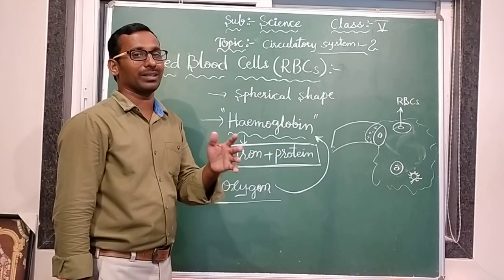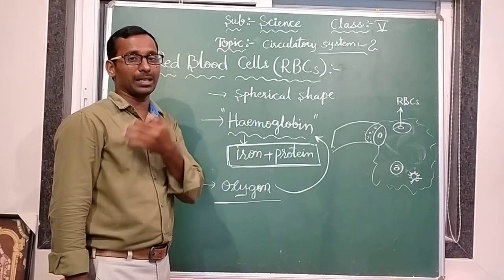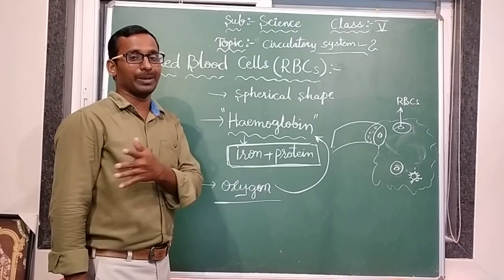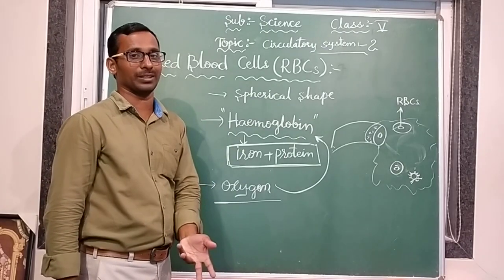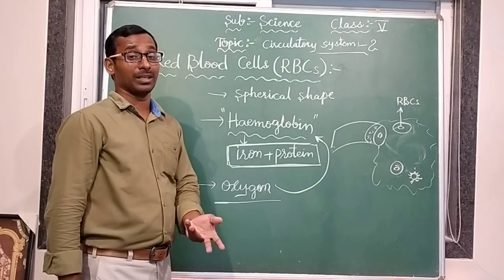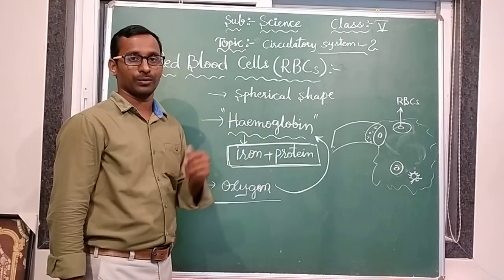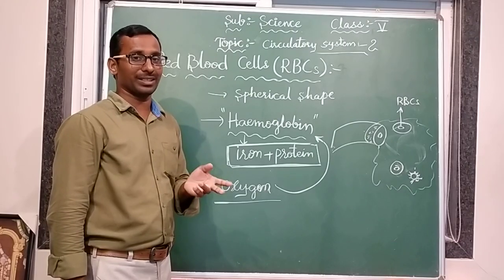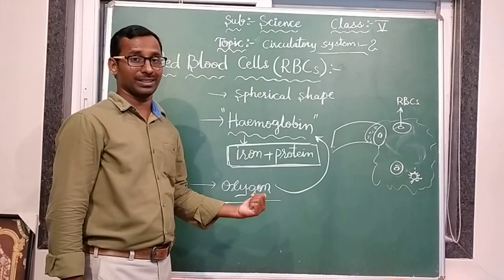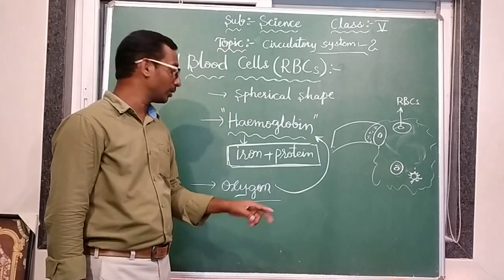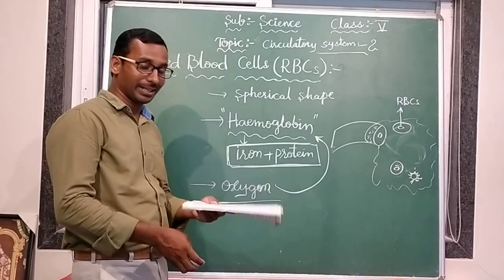Again, in the cell, carbon dioxide is produced. That is waste material. The blood brings it back to the lungs, where gases are exchanged, and carbon dioxide comes outside. Blood transports food, proteins and other essential substances, and in the same way it removes waste material. Here carbon dioxide is waste material, and it is removed by the blood. So this is red blood cells.